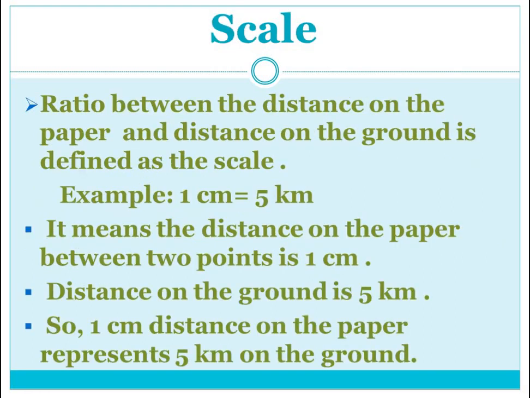Now, scale. As in the definition of map, we have said that the map is drawn according to a scale. What is this scale? It is the ratio between the distance on the paper and distance on the ground. That is defined as the scale. For example, 1 centimeter is equal to 5 kilometers. Just tell me, can we draw the same part of the ground on the paper?